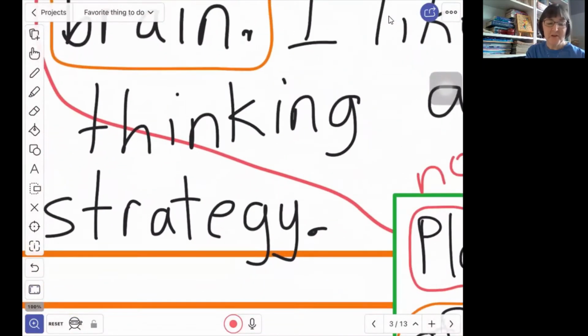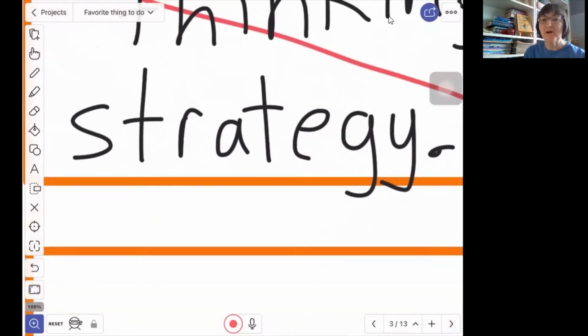So the thinking that we do when we are playing a game is called strategy. If you are playing soccer or football or chess or Monopoly, when you have to make a decision about what should I do, what will help me win the game, that is your strategy. It's thinking about how, answering the question, how am I going to do this?